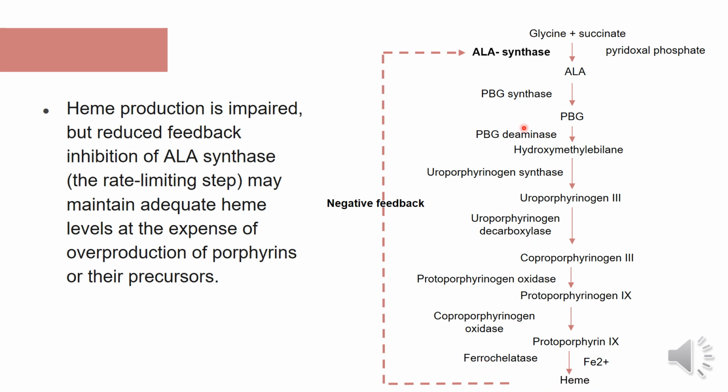So, if there's a deficiency in one of these enzymes, heme production will be impaired, and this will lead to a decrease in the negative feedback inhibition on ALA synthase, the rate-limiting enzyme of this pathway. This will increase the activity of this enzyme, which will lead to an increase in the precursors of this pathway in order to maintain an adequate level of heme.